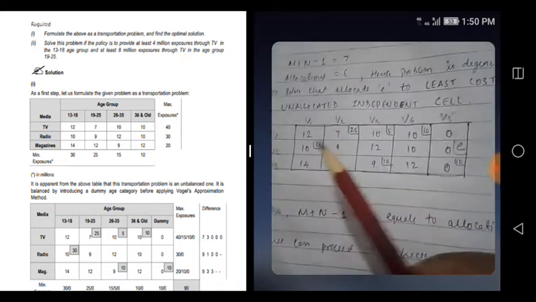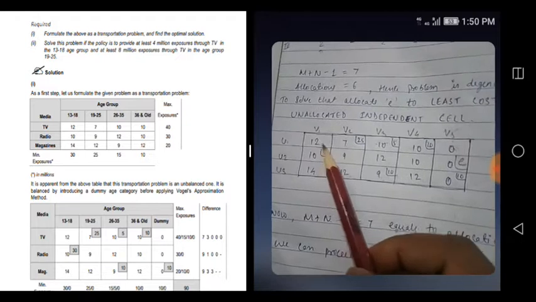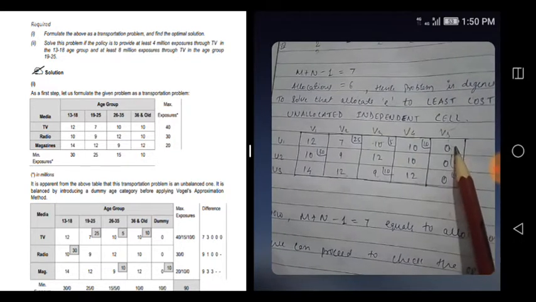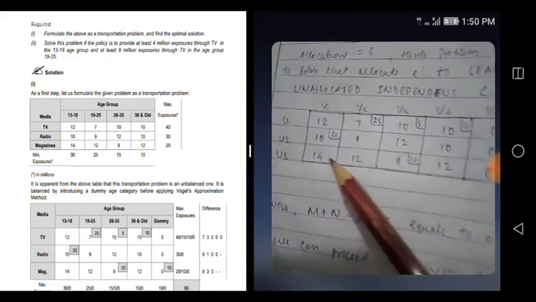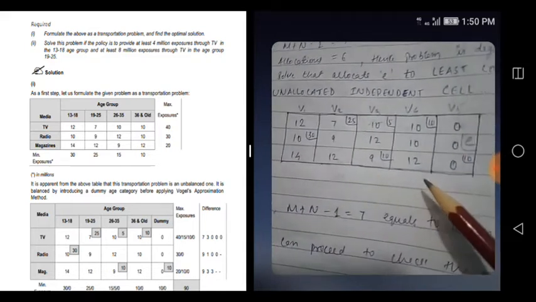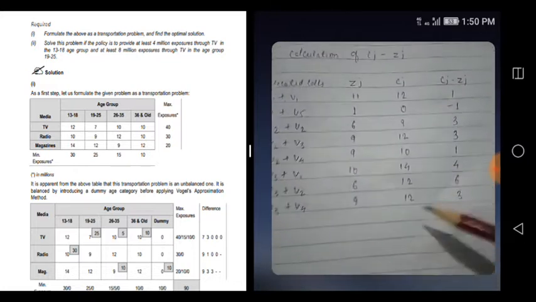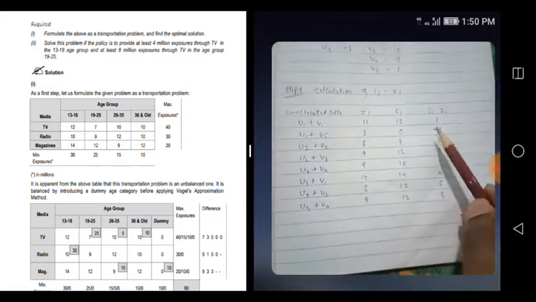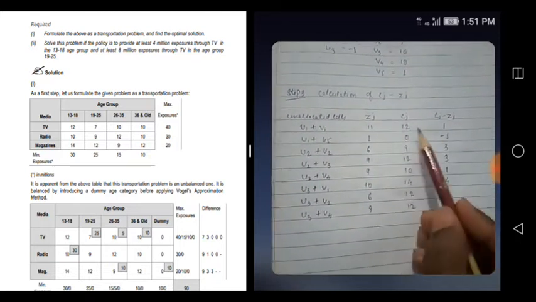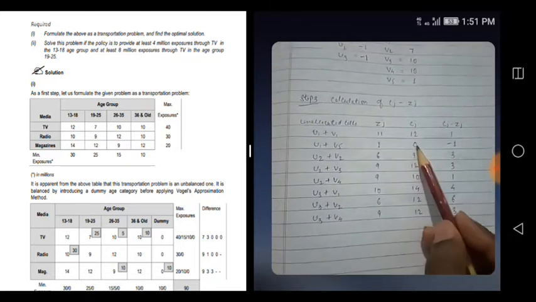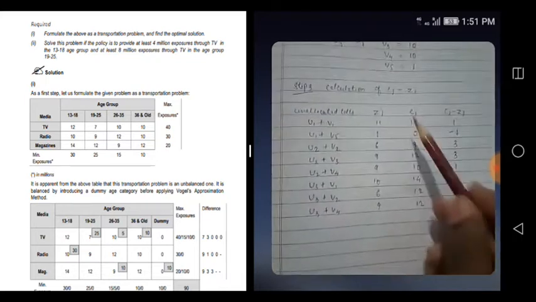Like that only: 12, 0, 9, 12, 10, 14, 12, 12. Now Cj minus Zj: 1, minus 1, 3, 3. Here you deduct: 12 minus 11, 0 minus 1. Like that you deduct and you'll get all these values.